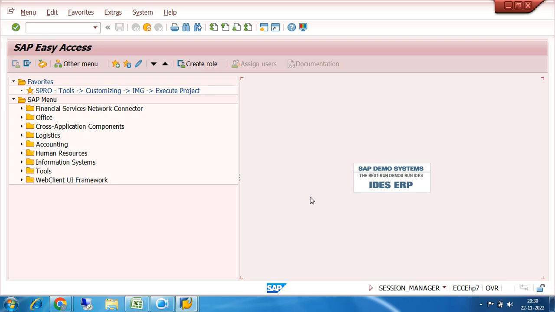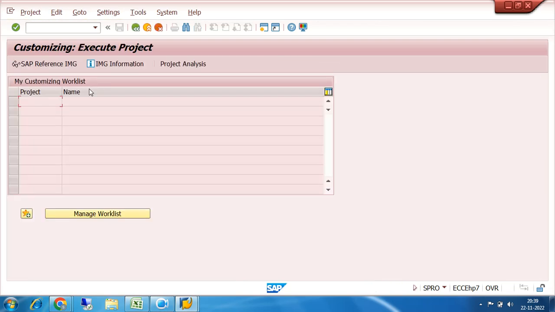Everybody will have the same fiscal year variant or financial year variant, then these things will be possible. The chart of accounts will also be very similar. So that is a typical scenario, but we will follow one company code equals one controlling area. So for demonstration, we will go straight to the creation of the basic organizational structure in controlling.